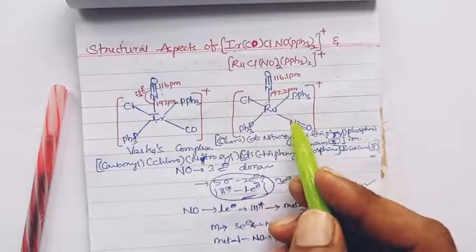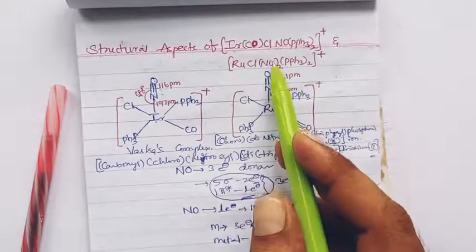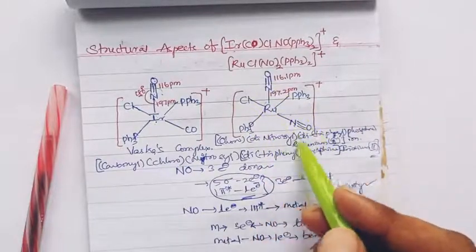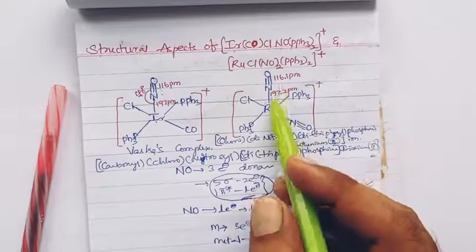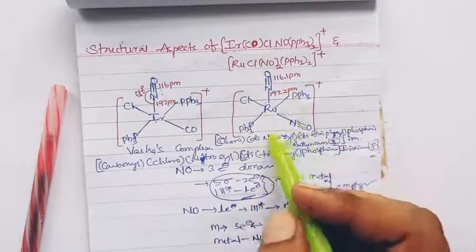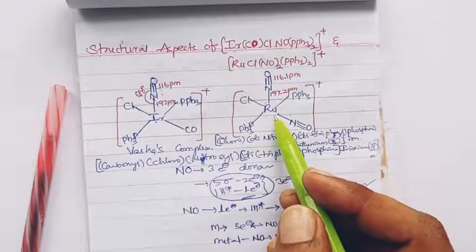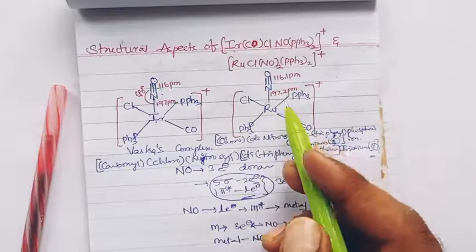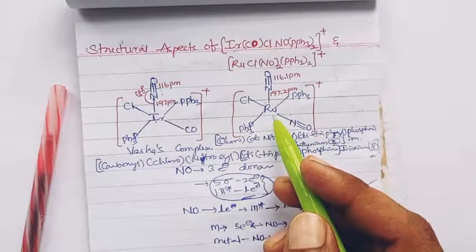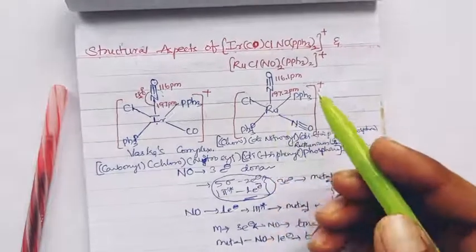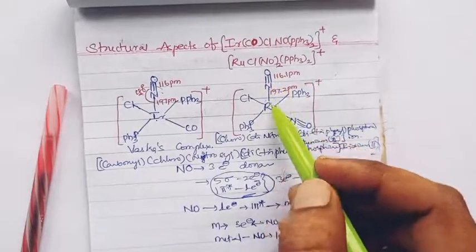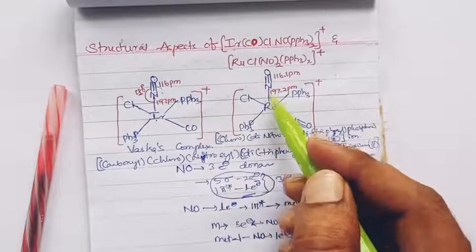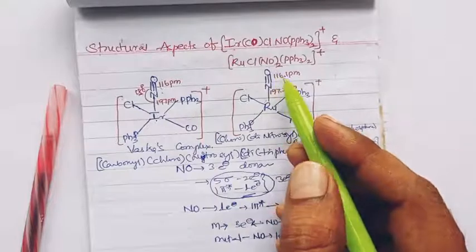it has 2 nitrosyls, in which one will be in the square plane and one will be above the square plane, right? That's how the structure is defined in the ruthenium complex, right? Square pyramidal geometry. And here the ruthenium-nitrogen-oxygen angle is also 180 degrees, right? Because the nitrosyl is in a linear bonding mode.